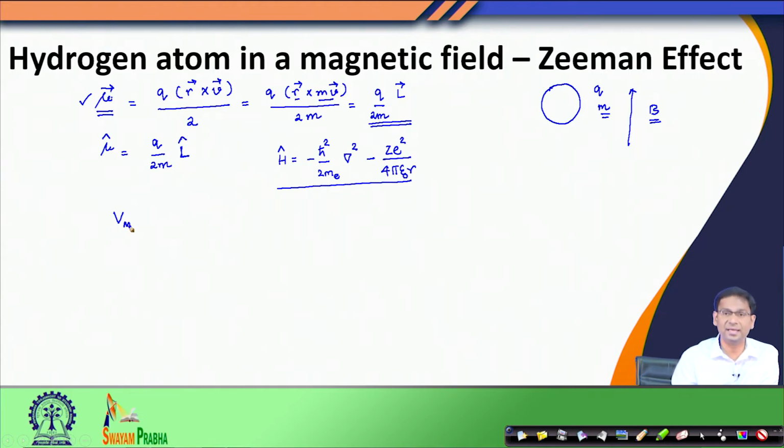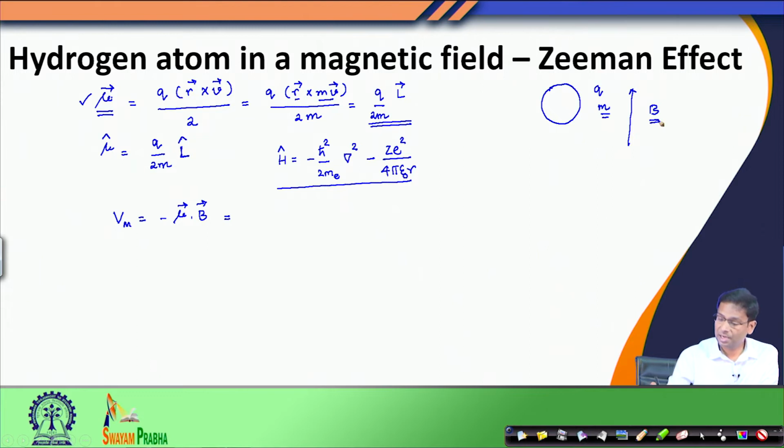So, this V magnetic is the potential energy that comes out because of the presence of the magnetic field, which is now interacting with the electron's dipole moment, because the electron is orbiting the nucleus. This potential energy is given by minus mu dot B. So, mu and B, we are writing here the scalar product between the two vectors.